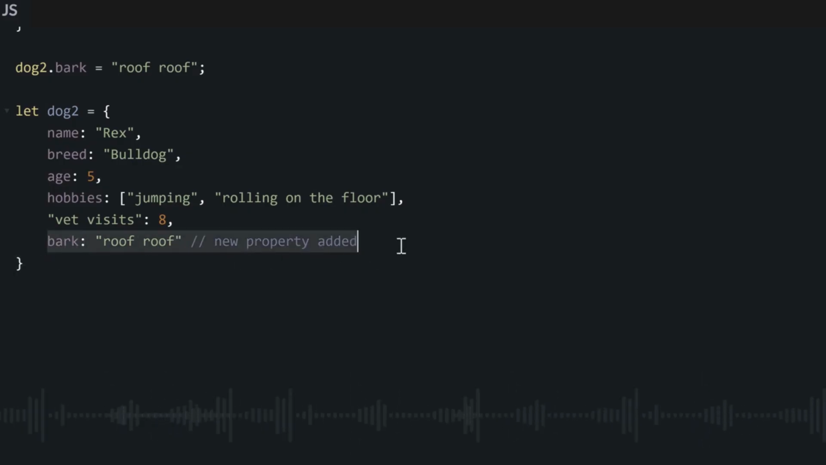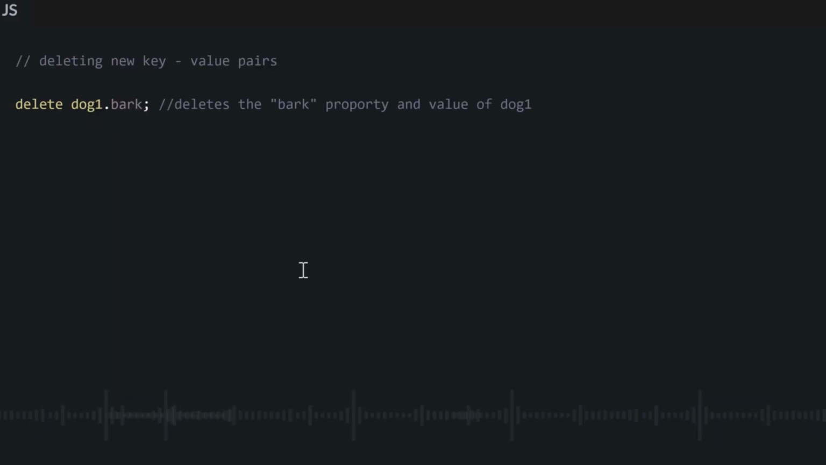To delete a property from your object, you will simply use the delete keyword. So let's say we want to delete this bark that we just added. You could just write delete dog.bark, which means we now delete the bark property.